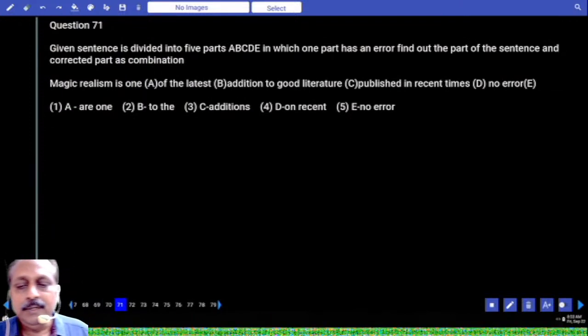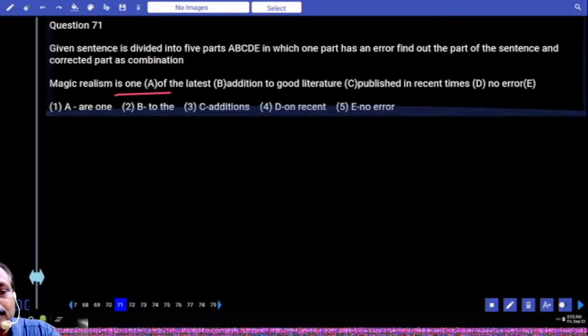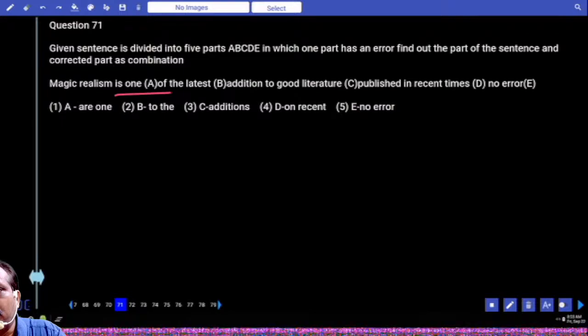These are about grammar knowledge, error location, but new pattern. Magic realism is one of the, what is the clue for you? Whenever you come across a phrase one of the, you have to recollect 3 rules, but in all the 3 rules, the noun is in the plural form. What is the noun here? One of the latest edition or one of the latest editions? So what is the answer? C is the answer. Have you got this one?